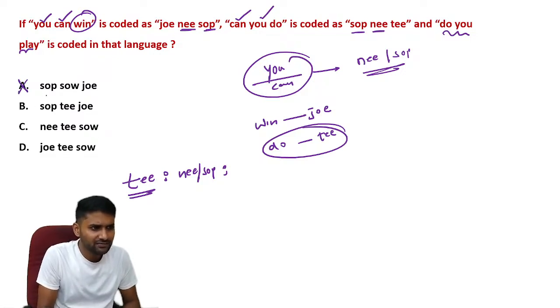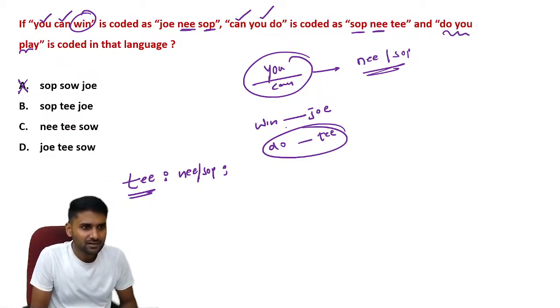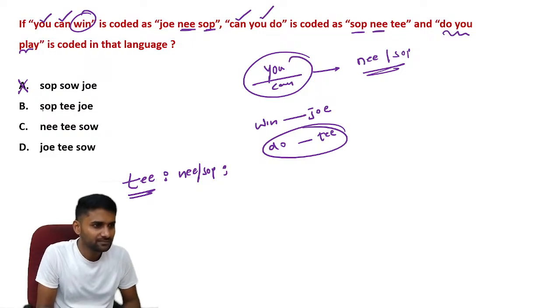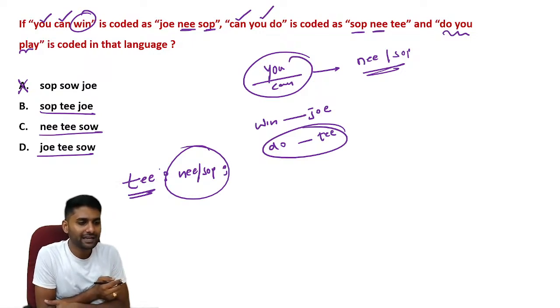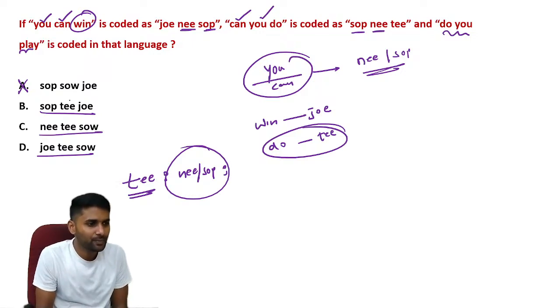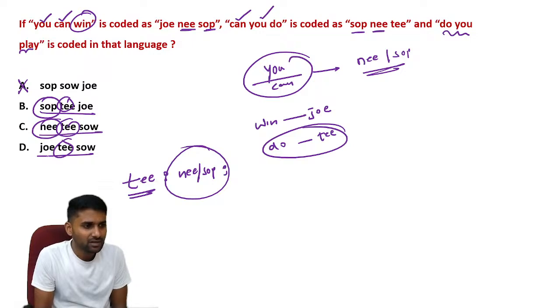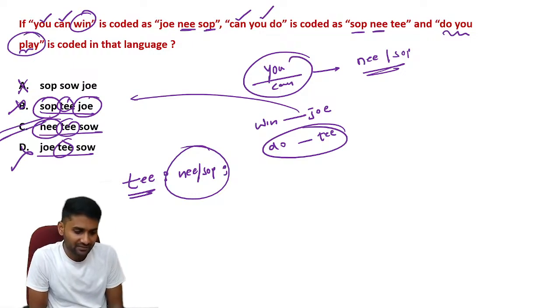So you can eliminate option E because you can't see those options with TEE. T is available. Next, we require one of the codes like NEE or SOP. SOP is available, NEE is available, and both are not available in option D, so D is also eliminated. So either it can be B or C. Next, as I mentioned, we definitely require a new code for a new word. Joey is already repeated, but it's a new word, so you have to represent it with a new code. C is the correct answer.